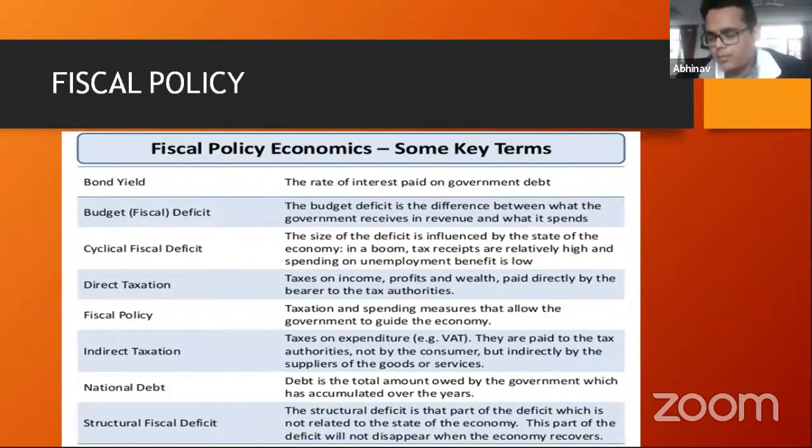Now, another component of taxation is the indirect taxes, like your GST, right? So I am effectively not paying it directly. The vendor who's selling the good to me, I pay that extra money to him, and then that vendor pays the GST, right? So in an economy, there has to be a balance between direct taxation and indirect taxation. Now, if there is more of direct taxation, then it is said to be a progressive tax-based economy, right? Because direct taxation is based on how much money you earn.